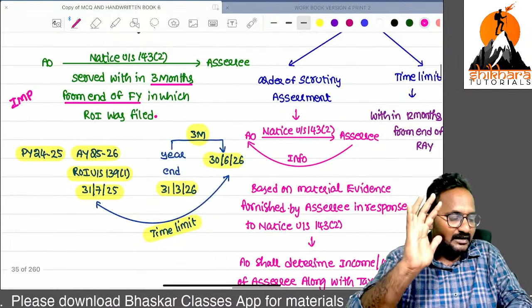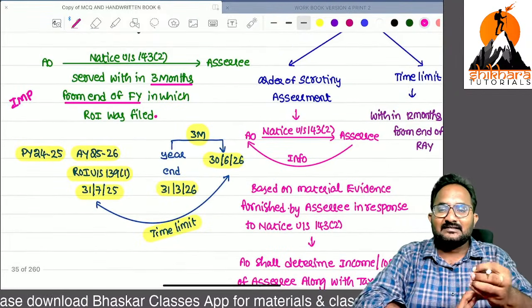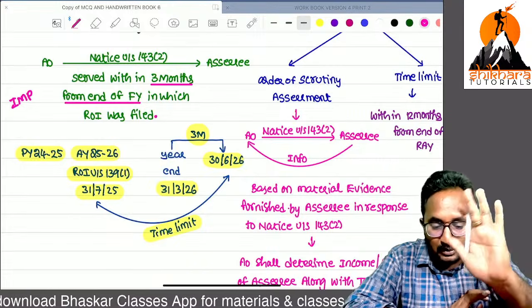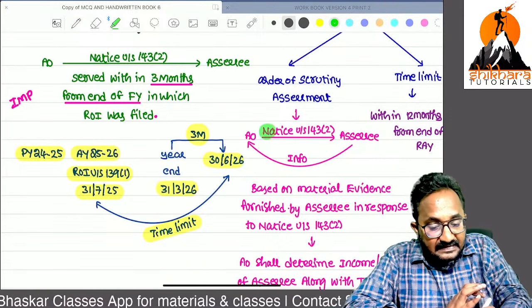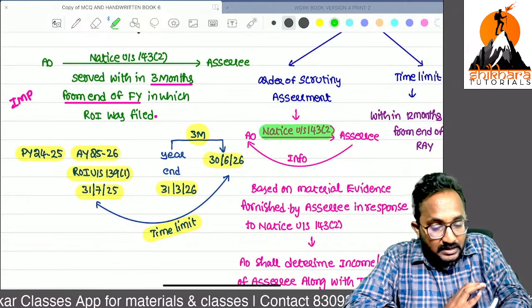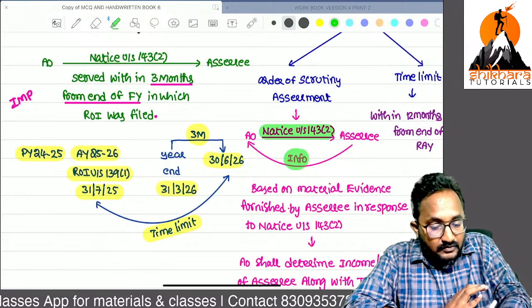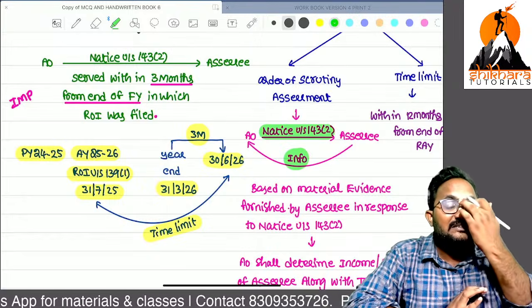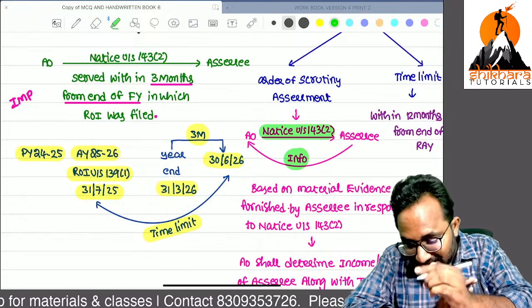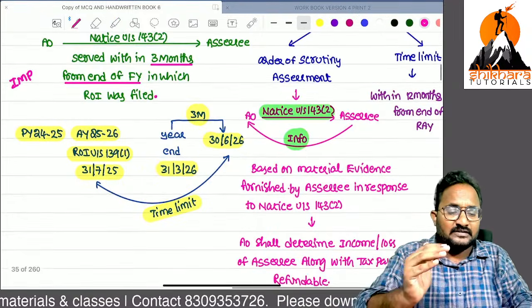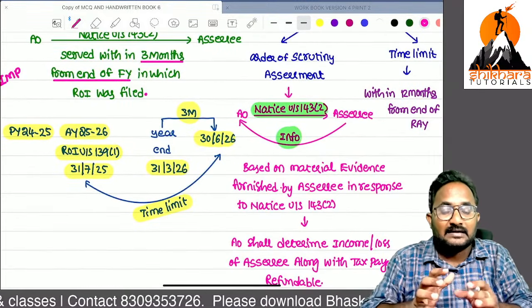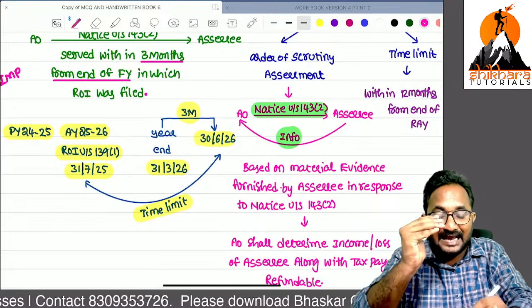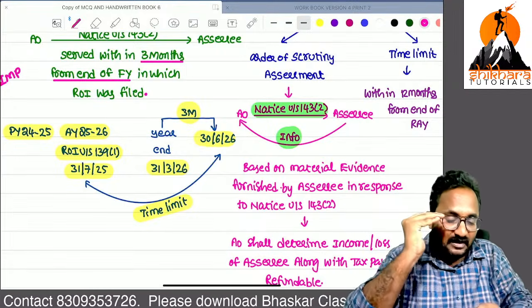Sir, many students are thinking that notice means just like an invitation card. No, no, no. In this notice, I will ask my doubts and all those things. In response to that notice, the assessee will submit information. I have doubts about some deductions. So now the assessee will give the response to those questions which I raised during the issuance of the notice.